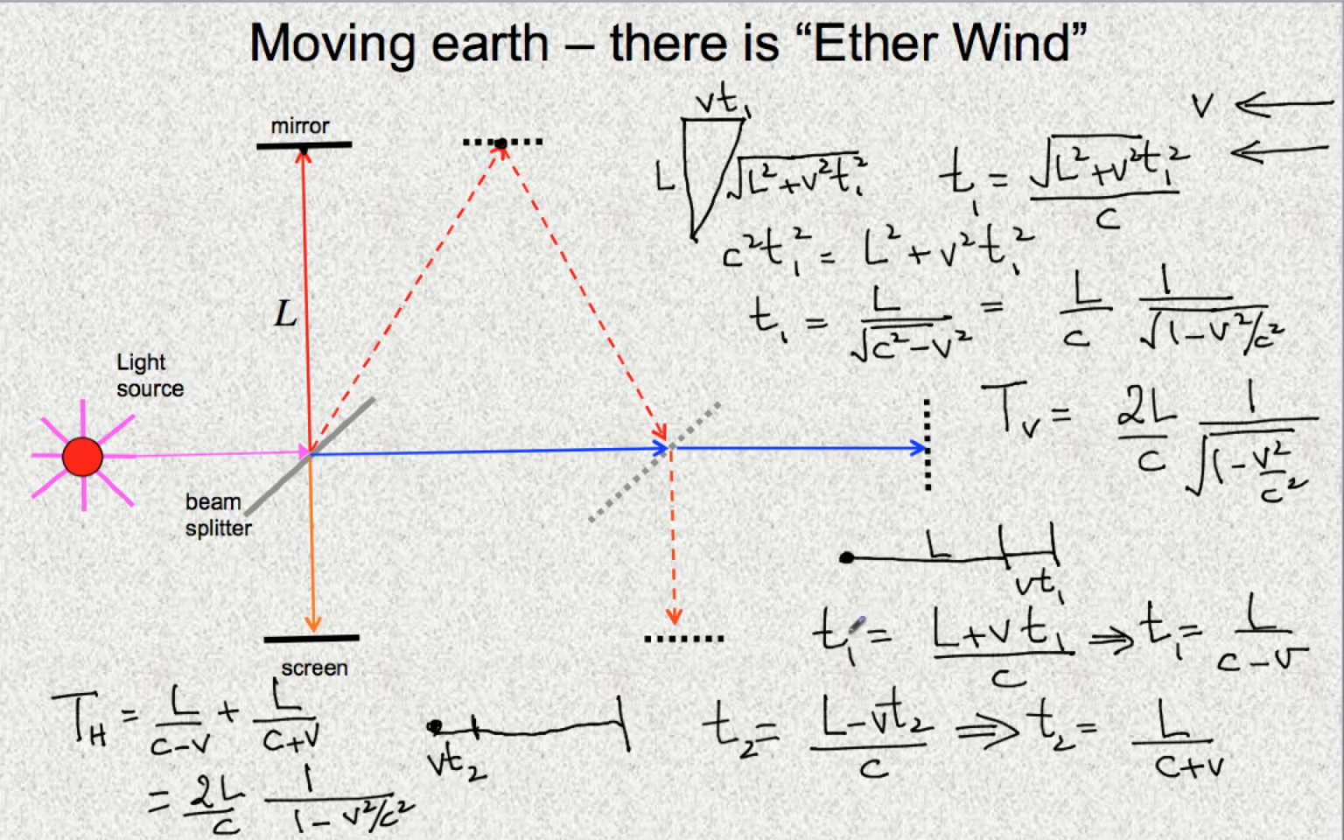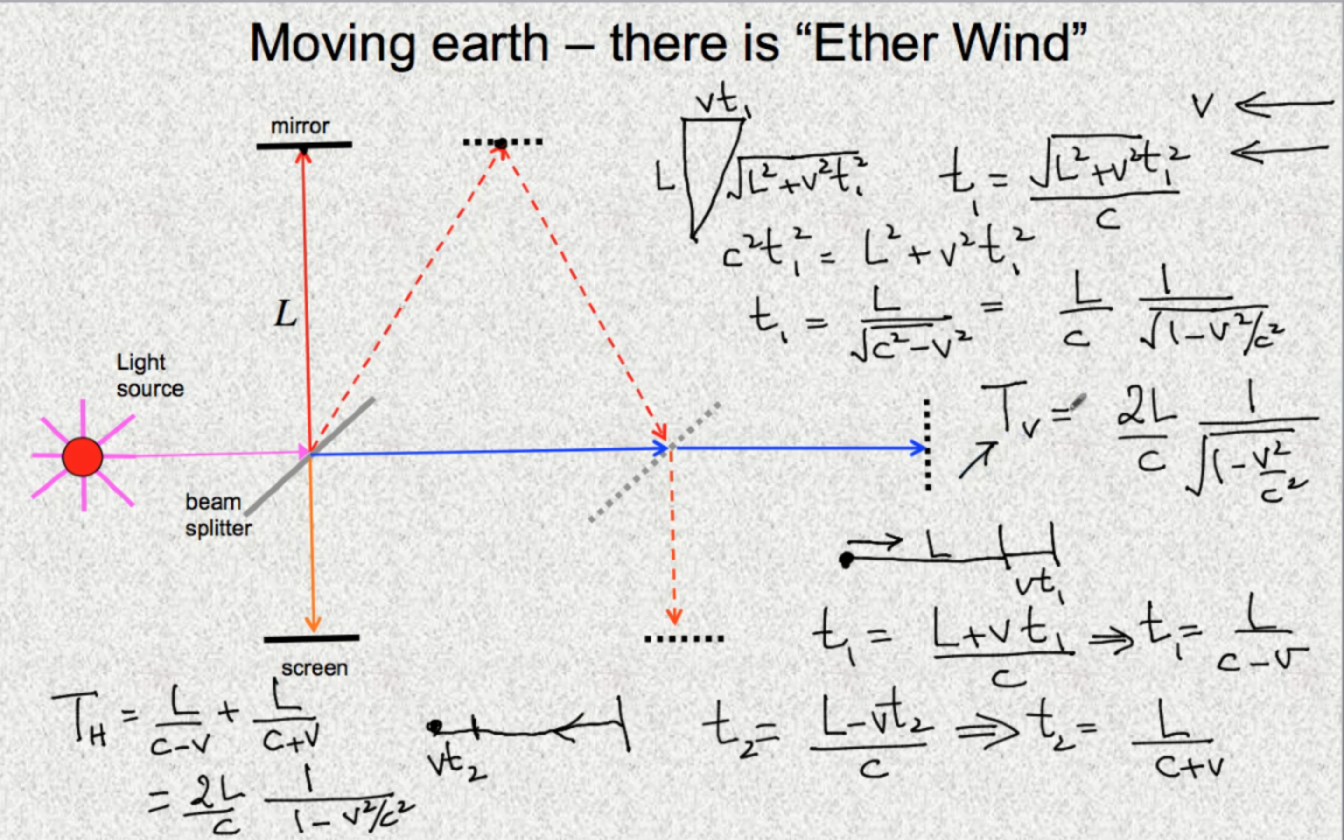Now let me quickly recapitulate. Here was the light which was moving this way. It had to travel to a mirror that was running away from it and therefore had to travel a distance L plus vT1. On the way back, it was traveling this way, but now the beam splitter had moved forward in that time because the whole apparatus is moving forward, and we called that distance vT2. So finally we got the horizontal time, which is this, and the vertical time, which is this.